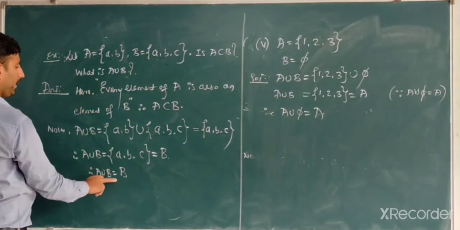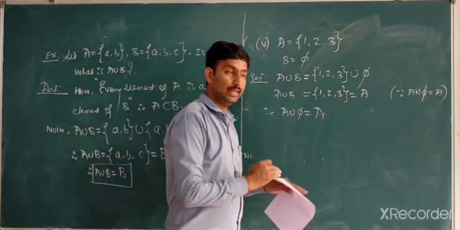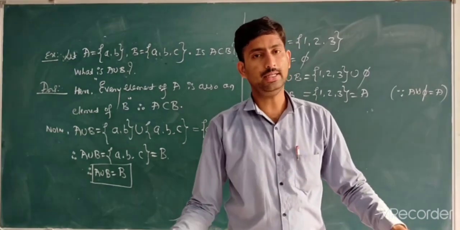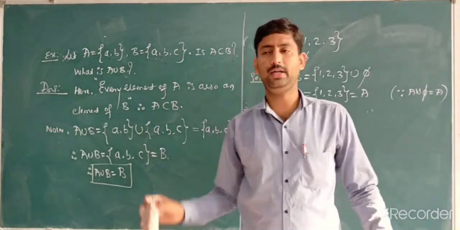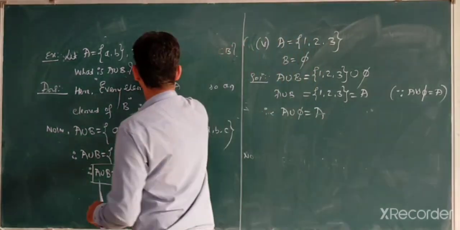What is A union B? A union B is equal to B. Every time it is not possible, but in this context it is possible. Correct? If the examples are different, then the result will be different. Everything should be based on the definition of subsets.